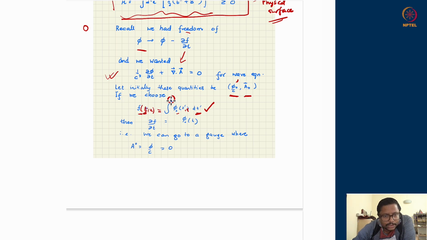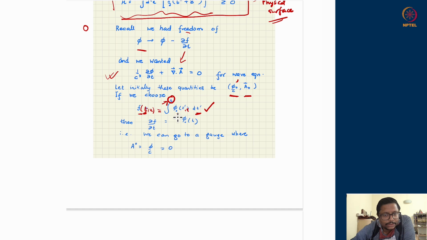So do this integration up to the symbol t, such that when I take the partial derivative del f upon del t, I will see that the time dependence is only appearing in the upper limit over here and everything else is a dummy variable. It is getting integrated over. So del f upon del t is just phi naught.